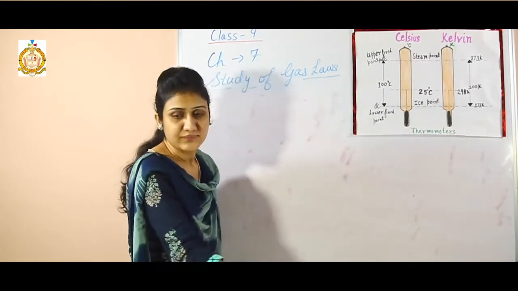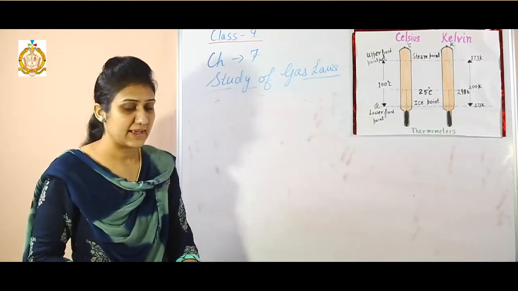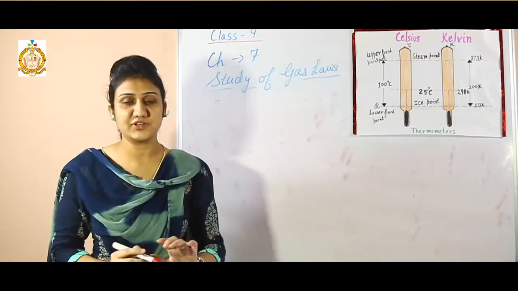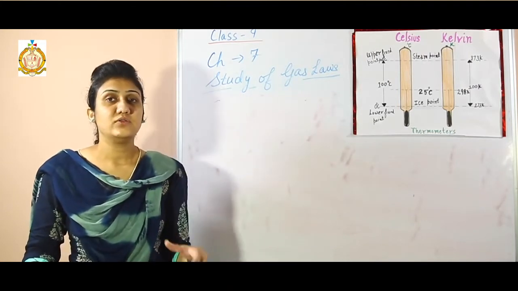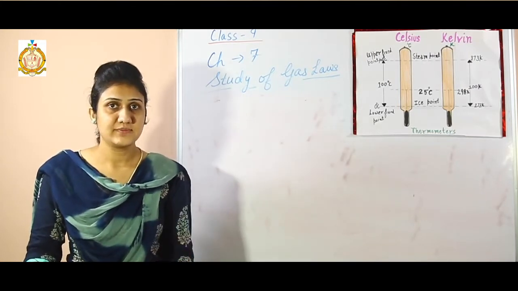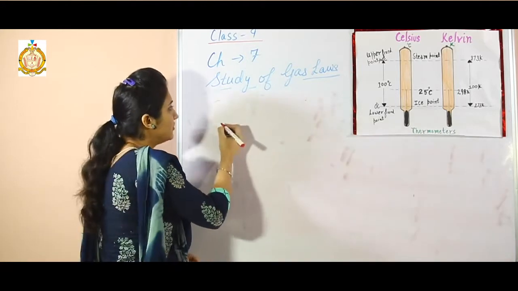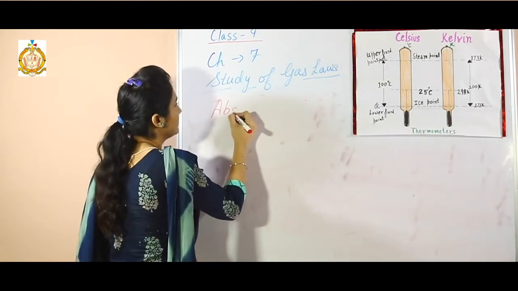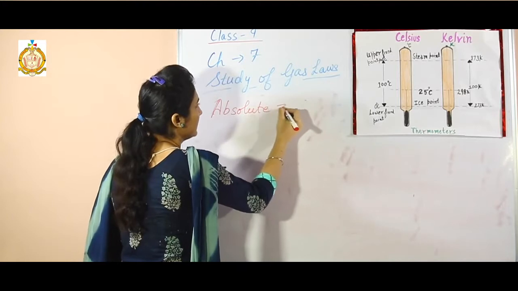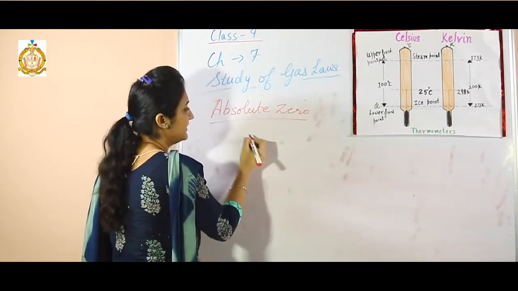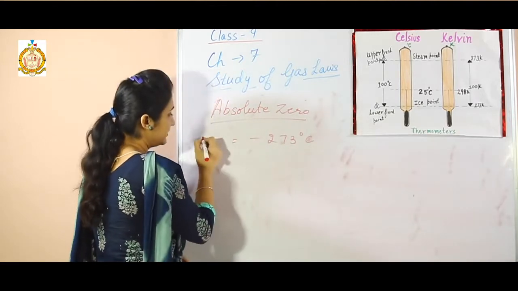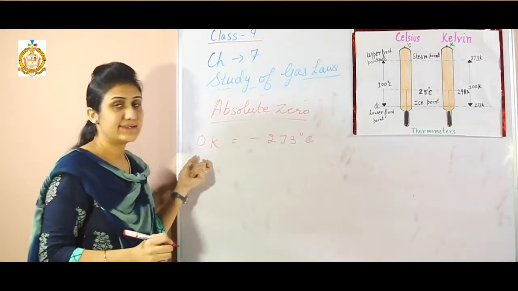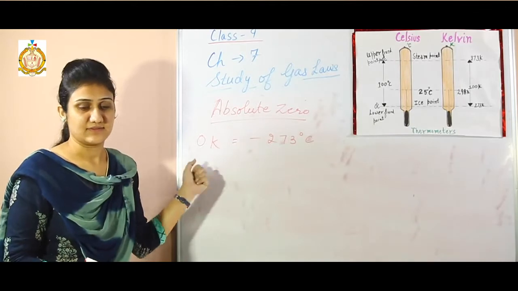Next one is absolute zero. Absolute zero is that one temperature at which there is no volume of the gas, at which the molecular motion ceases. So what is the absolute zero? Absolute zero means minus 273 degrees Celsius, which is equal to 0 Kelvin. So at 0 Kelvin, no gas exists.